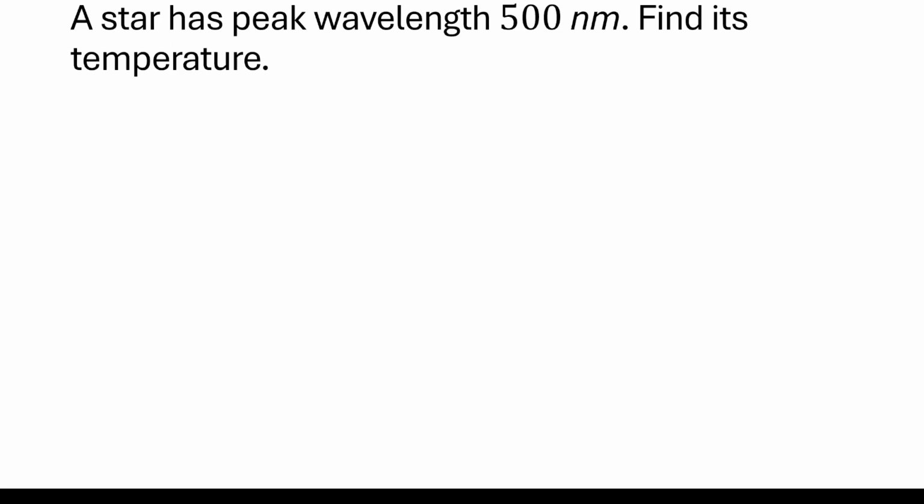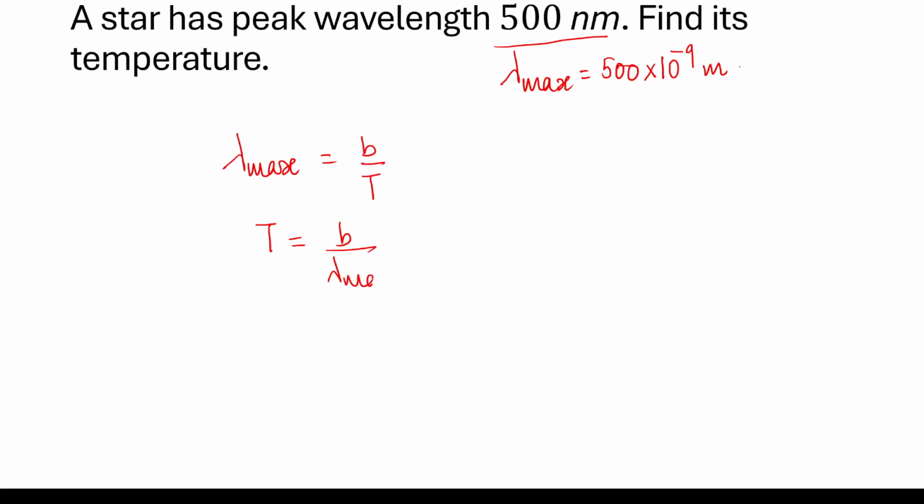All right, let's start. So this is again one of the simple exam questions, which would be a part of a bigger question, of course, or it'll be a multiple choice. A star has a peak wavelength. So peak wavelength means the wavelength associated with peak intensity is 500 nm. Small n is nano. You get rid of the nano by multiplying by 10 to the power minus 9. So you have to find the temperature. I'm using lambda max is b over T. Rearranging, T is b over lambda max: 2.9 times 10 to the power minus 3 divided by 500 times 10 to the power minus 9.